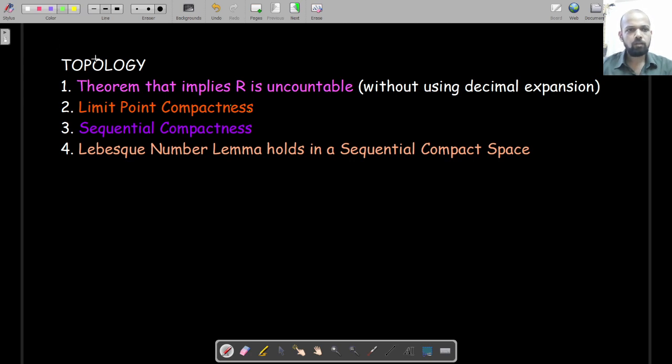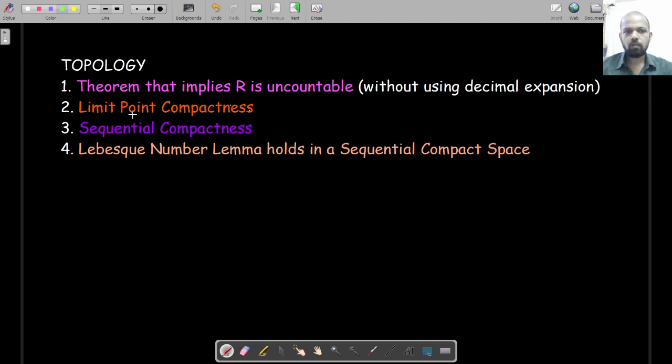Okay, so welcome to another lecture on topology. In this lecture, we'll see a theorem which implies that R is uncountable. This theorem will use arguments of topology, compactness, but will not use the decimal expansion of R which you normally use in real analysis to show R is uncountable. We'll look at what is limit point compactness and sequential compactness.